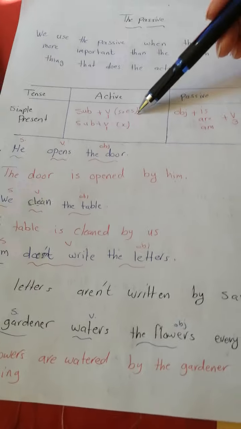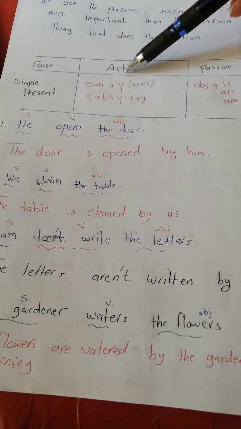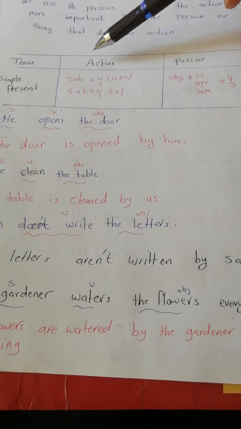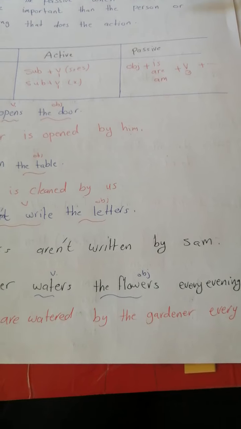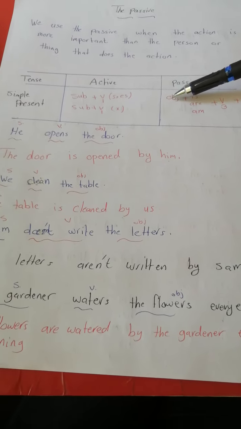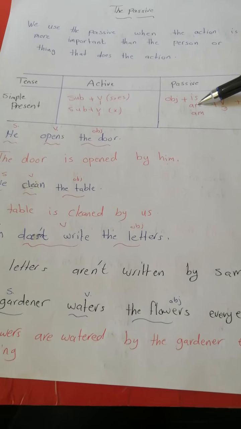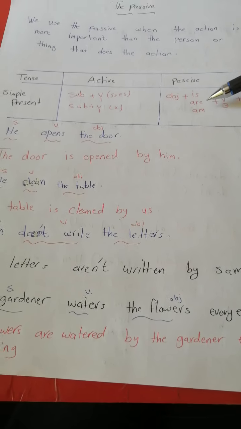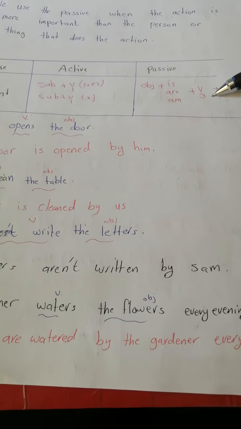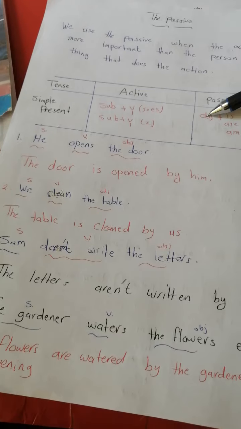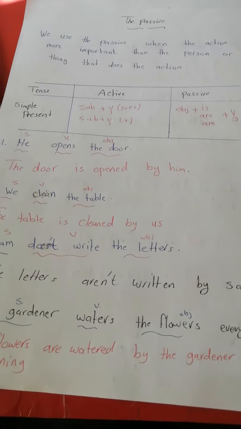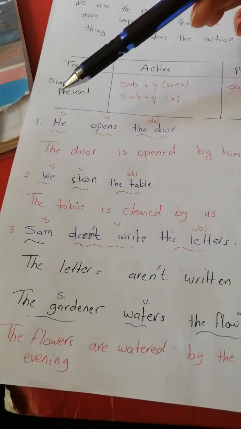If I want to transfer the active sentence to the passive sentence, إذا بدي أحول الactive sentence المبني للمعلوم للمبني للمجهول, I should start with the object. لازم أبلش بالobject تبعت الجملة، is, are, am. طبعا الis للهي والشي والit، الare للthey والوي واليو، والI للam, plus verb 3. Again: object, is, are, am, plus verb 3. Look at the examples.